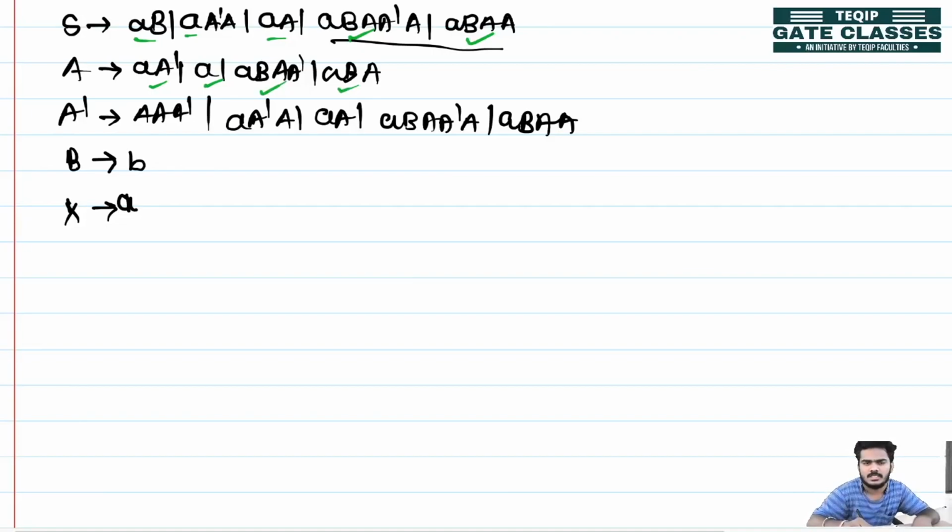Okay. So next, A dash is producing A. So this production is not in GNF. Other productions are also in GNF, this is also in GNF. So we have to replace the production A dash is producing A dash with another production. So we can say that instead of the A, we can write these productions.